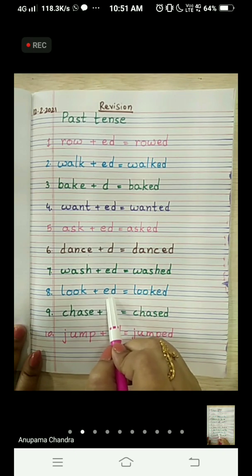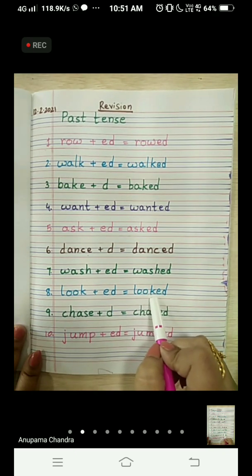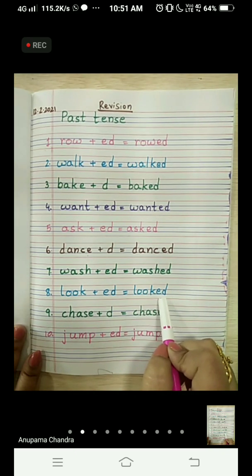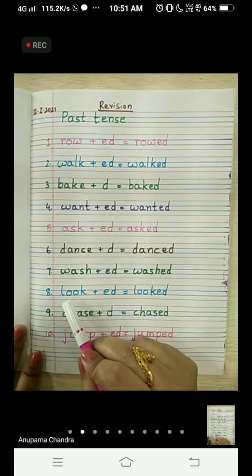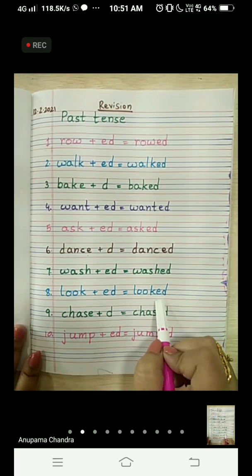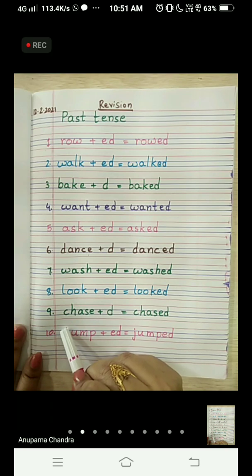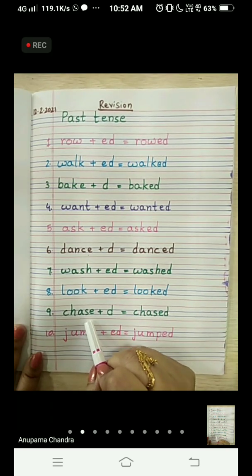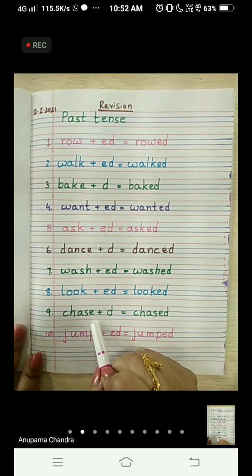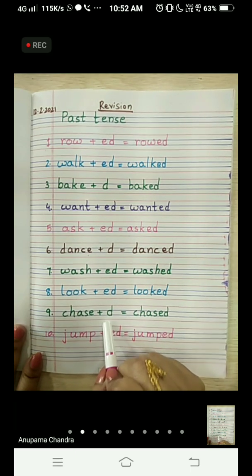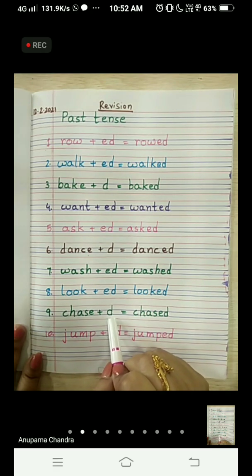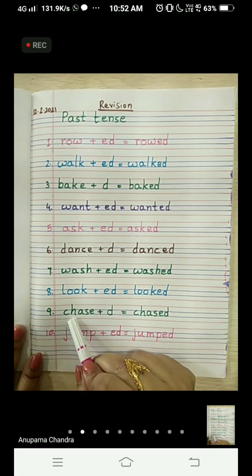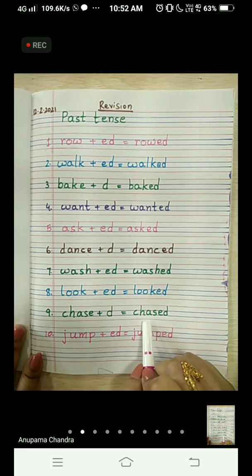Number 8, L-O-O-K, look. We have added ed, L-O-O-K-E-D, looked. That is the past tense of look. Look, looked. Number 9 is chase. C-H-A-S-E, chase. Now here the last letter is already E, so we will not add ed, we will add only D here to make the past tense form of chase, that is chased.